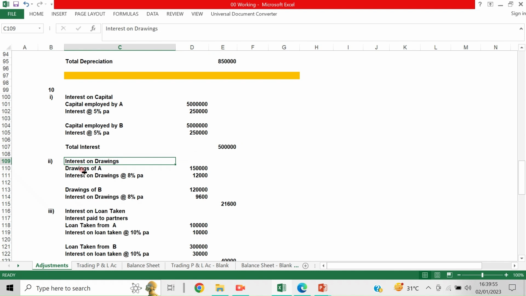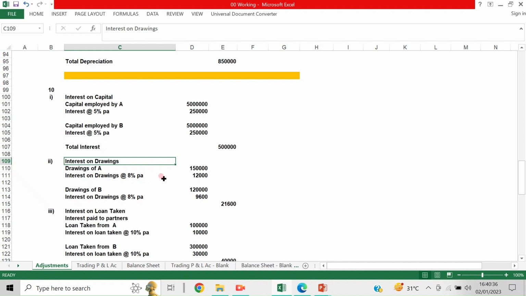Who draws? Partners draw the money or kind. So if partners withdraw cash for their personal use, that is called a drawing. When they are drawing some amount from the firm, a particular percentage of interest will be charged on their drawings. It's not necessary if it is not written in the partnership deed. If it is mentioned in the partnership deed, then interest on drawings is charged.